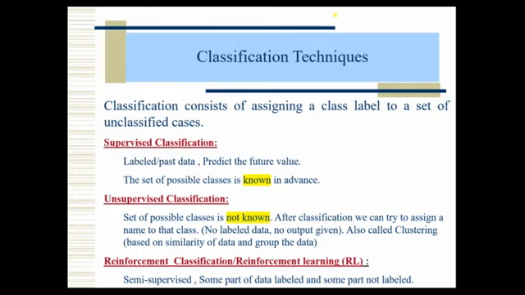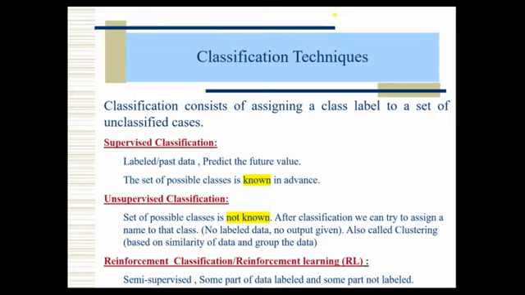So for that we will see, first one is supervised classification. We are talking about supervised today in class, because Bayesian classifier comes under supervised, and association rule, that is in the afternoon session, that comes under unsupervised classification. And first we will see what is the difference between these two.